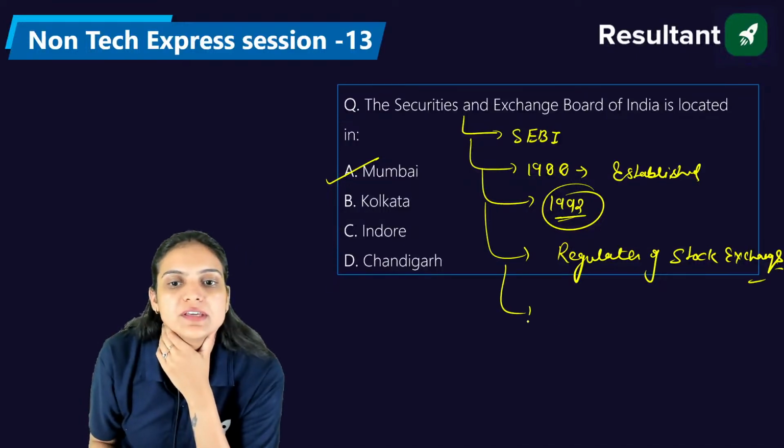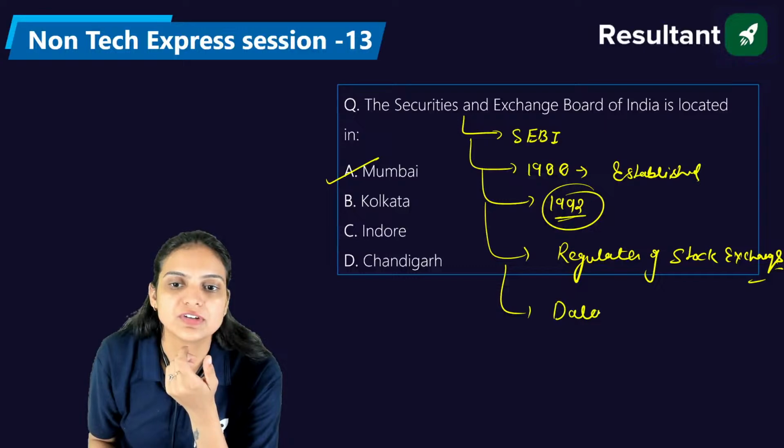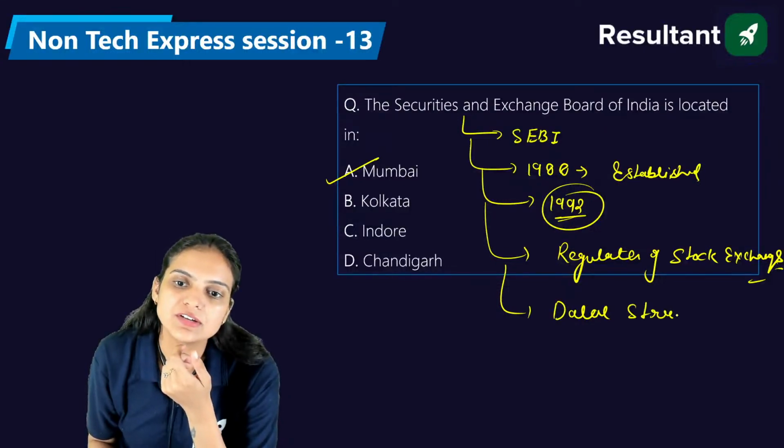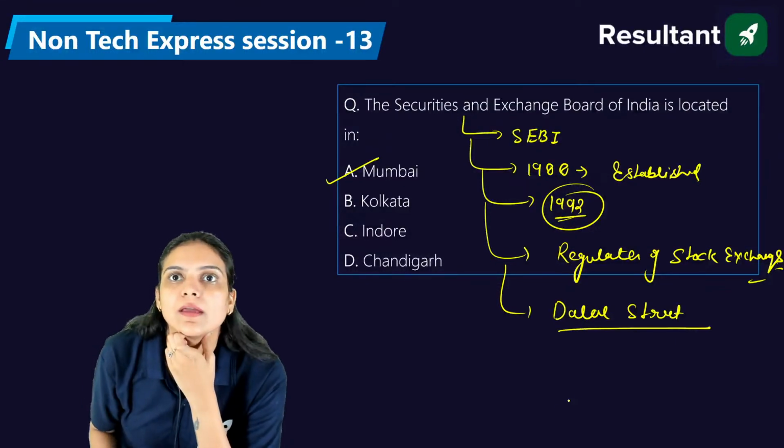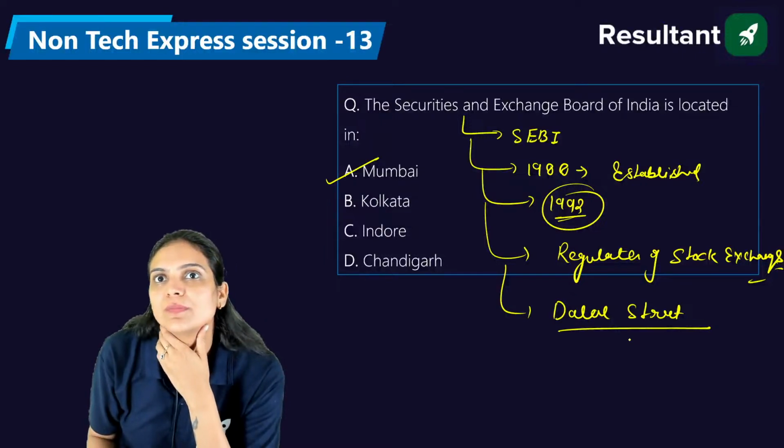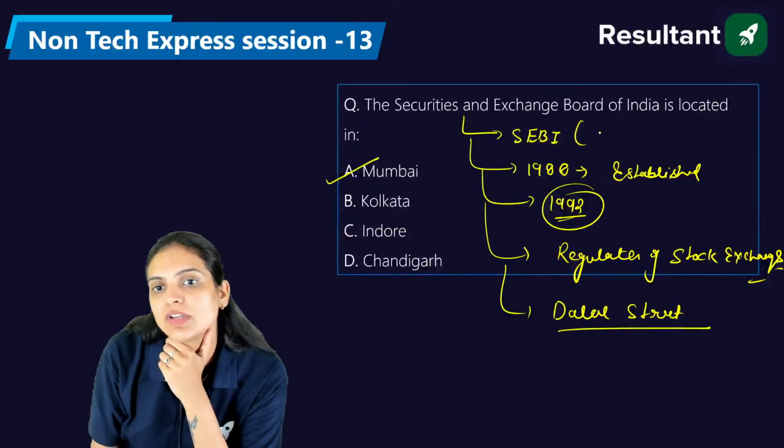Okay, if you have ever heard the name Dalal Street, what do you mean by Dalal Street? Good evening, Imdad. How are you? Exactly. If we talk about the chairman of SEBI, it's Madhabi Puri Buch.